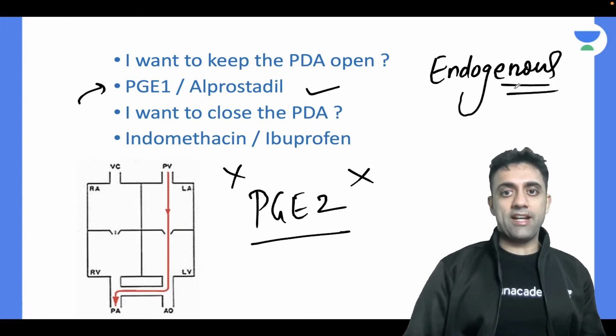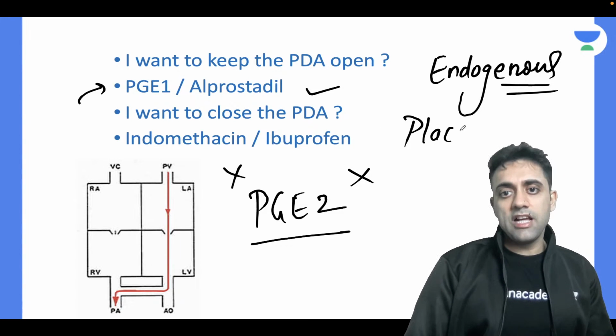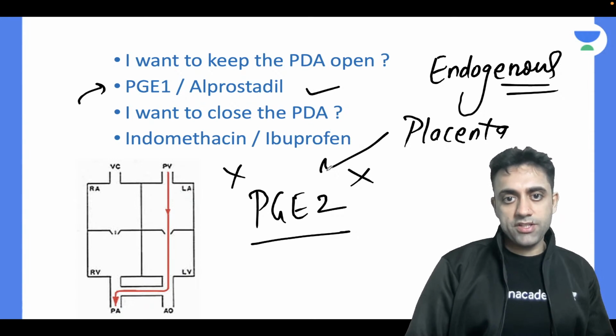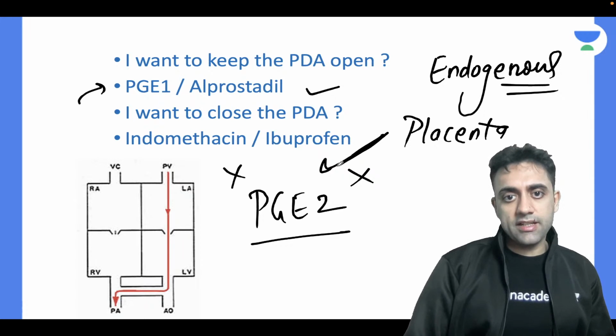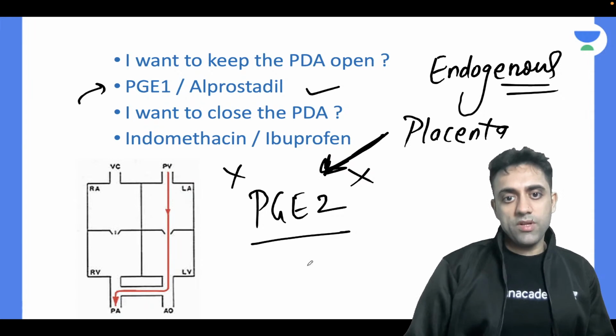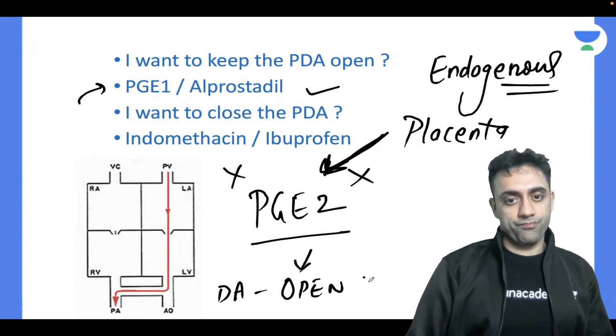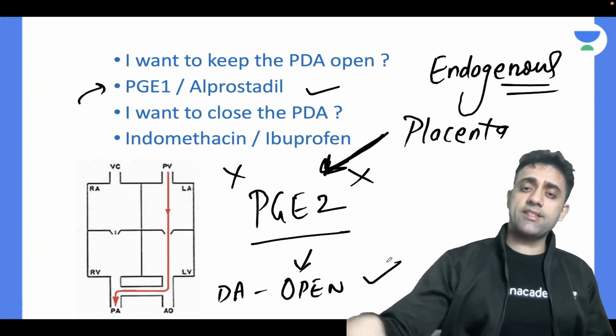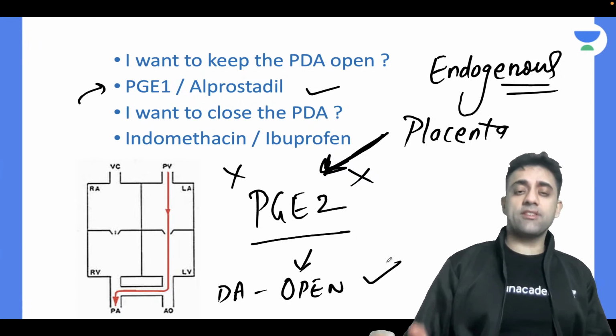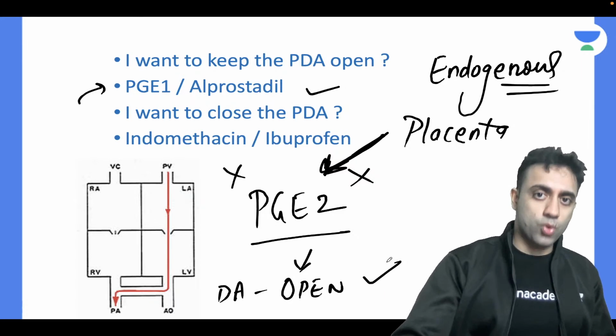Endogenous means placenta. Placenta secretes PGE2, which helps to keep the ductus arteriosus open.